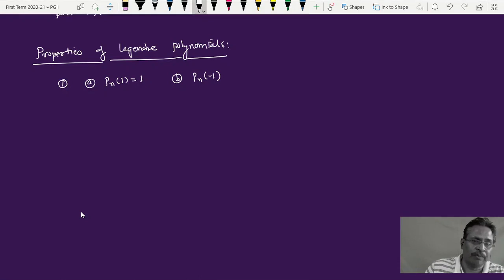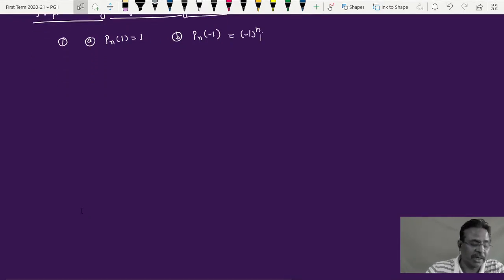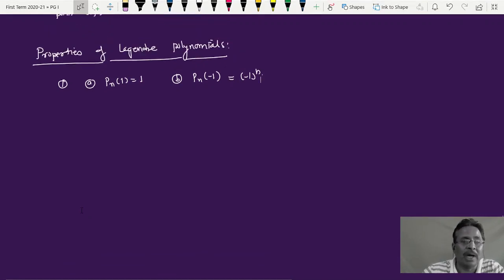Here I am taking any polynomial like P0(x), P1(x), P2(x), but this time I am taking x equal to minus 1, and here the outcome comes to be minus 1 raised to n. Very important property. This can be proved mathematically as follows. So the first property is Pn of 1 is equal to 1 and Pn of minus 1 is equal to minus 1 raised to n. Now let's go for its proof.